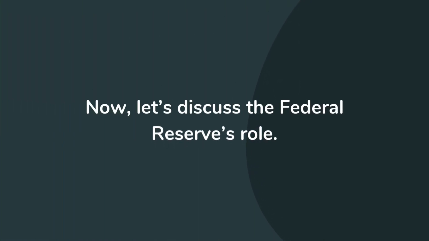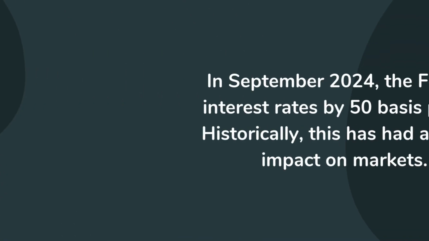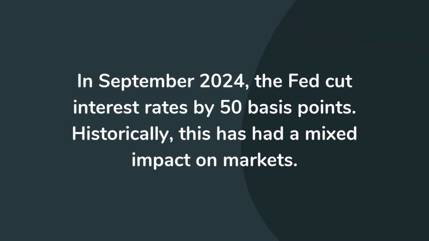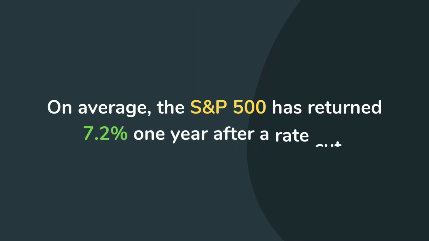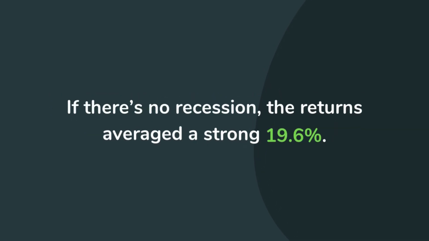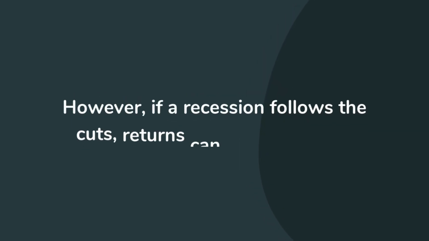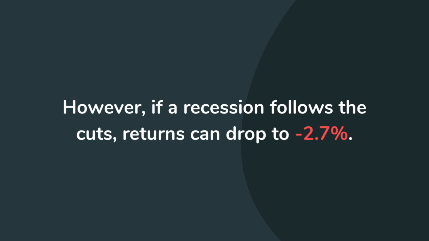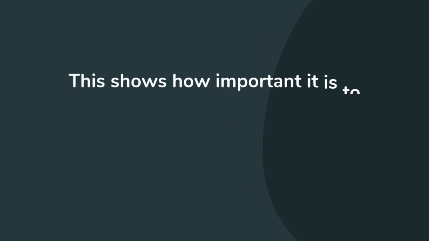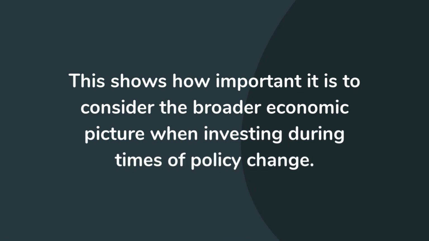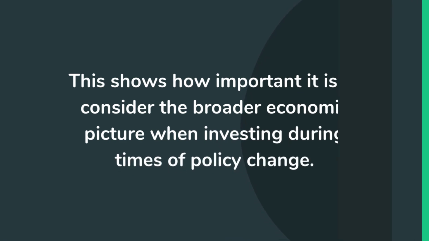Now, let's discuss the Federal Reserve's role. In September 2024, the Fed cut interest rates by 50 basis points. Historically, this has had a mixed impact on markets. On average, the S&P 500 has returned 7.2% 1 year after a rate cut. But there's a catch. If there's no recession, the returns averaged a strong 19.6%. However, if a recession follows the cuts, returns can drop to negative 2.7%. This shows how important it is to consider the broader economic picture when investing during times of policy change.